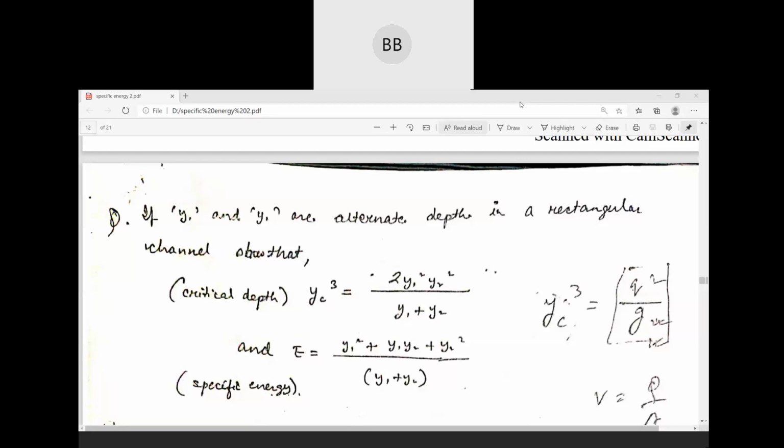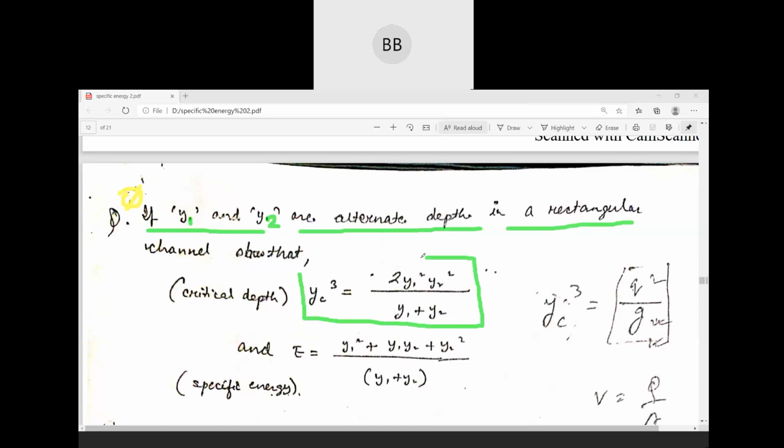So you write down the next numerical. Okay. What is given here? If y1 and y2 are the alternate depths in a rectangular channel, then we have to prove this: yc cube is equal to twice y1 square y2 square divided by y1 plus y2, and the specific energy is this. Okay? So you write down the question.